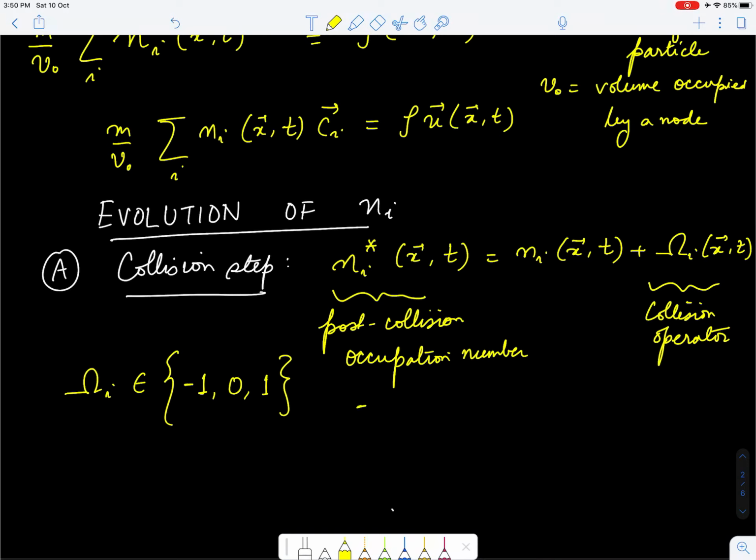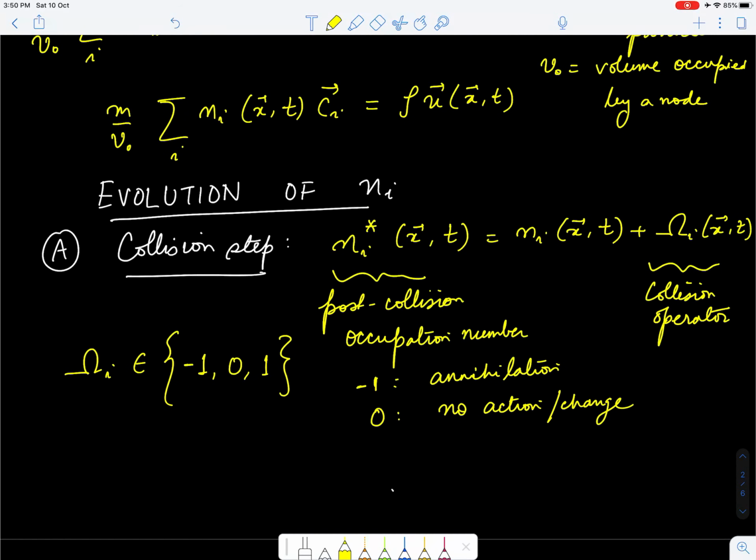So -1 here would mean that you are annihilating the specific particle along a specific direction. 0 would mean that there is no action or no change, and 1 will mean that you have a particle getting created.